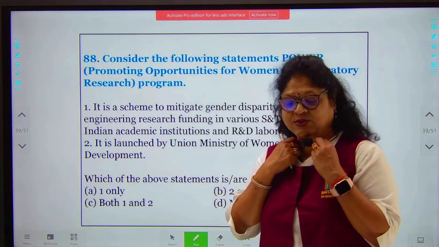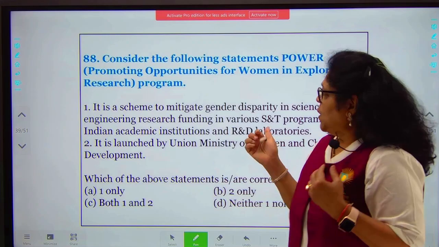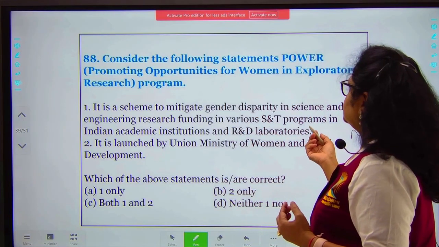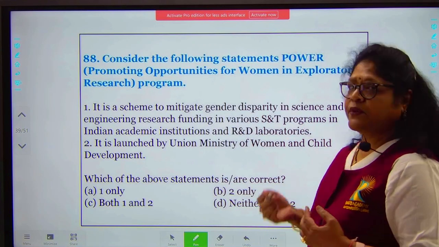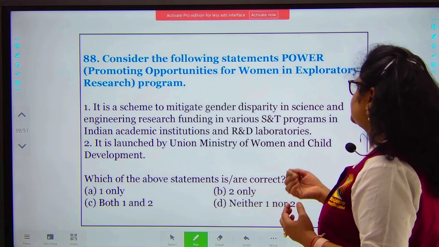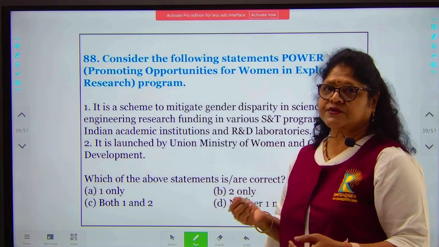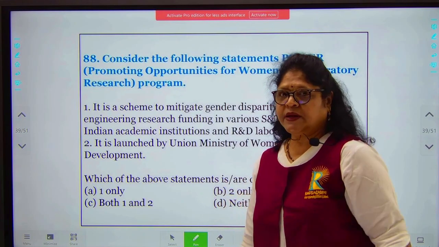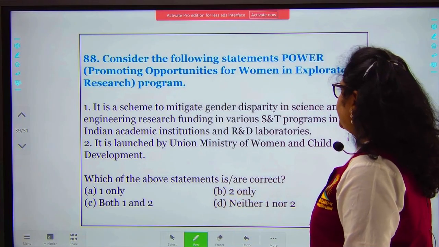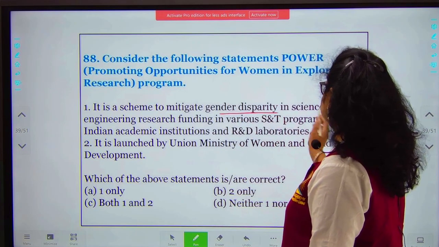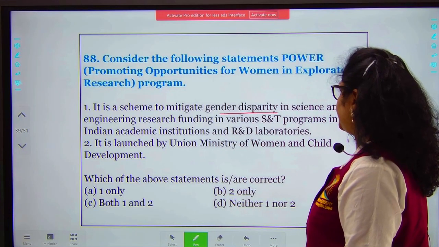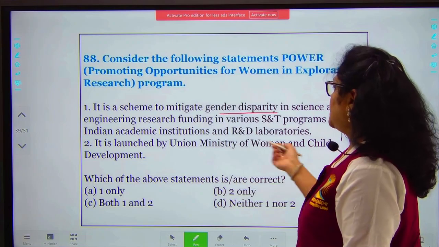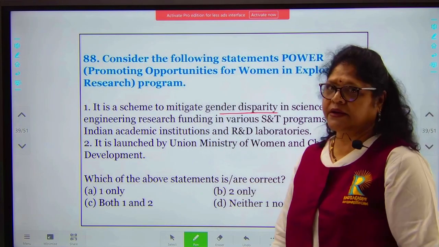Okay, we go to the next question, number 88. Consider the following statements regarding POWER. POWER is Promoting Opportunities for Women in Exploratory Research, promoting the participation of women in research. It's a scheme to mitigate gender disparity in science and technology engineering research funding in various science and technology programs in Indian academic institutions and R&D labs.